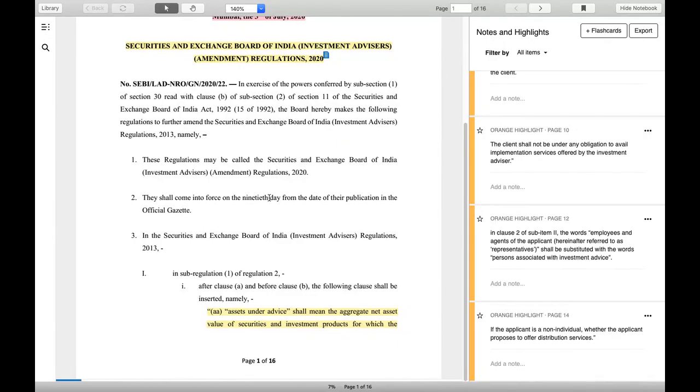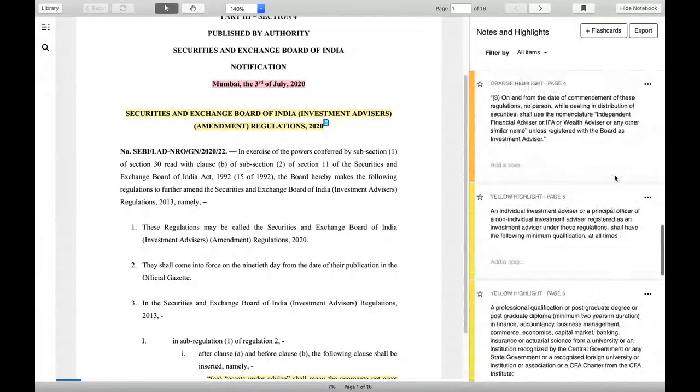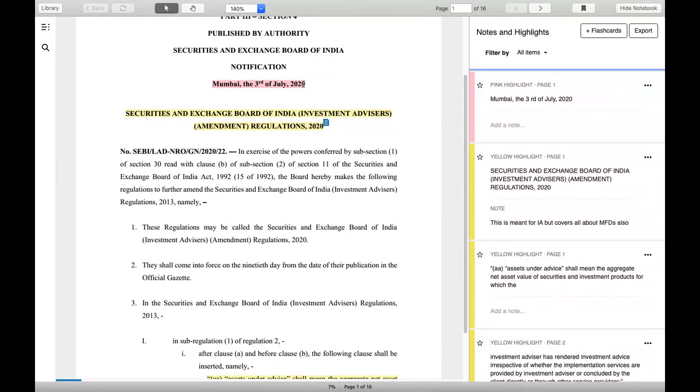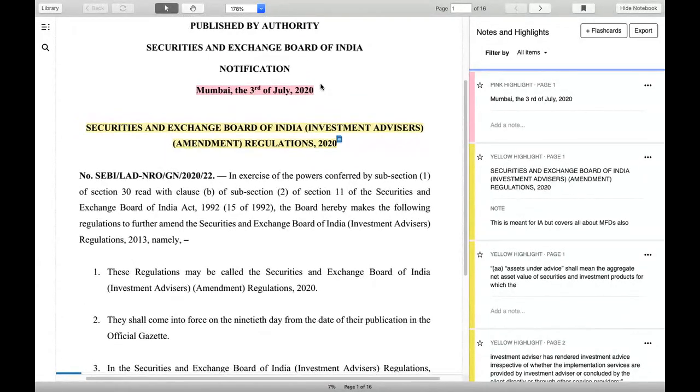You see, the first thing you have to read here is that this is the 3rd July regulation. I hope the size is okay and everybody is able to see it properly. I can make it a little bigger. You must have a printout or a downloaded copy of this regulation so that you can take reference. I will spend 10 minutes reading the key highlights of this regulation so that we can justify our presentation.